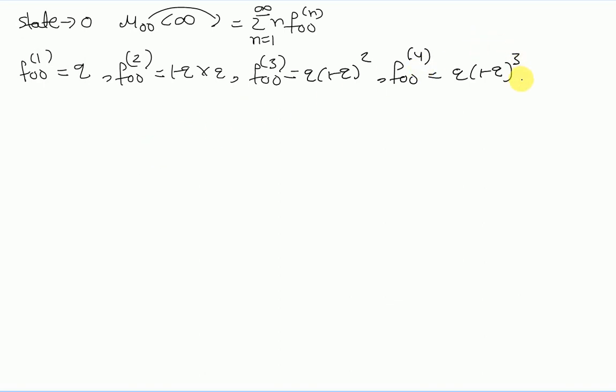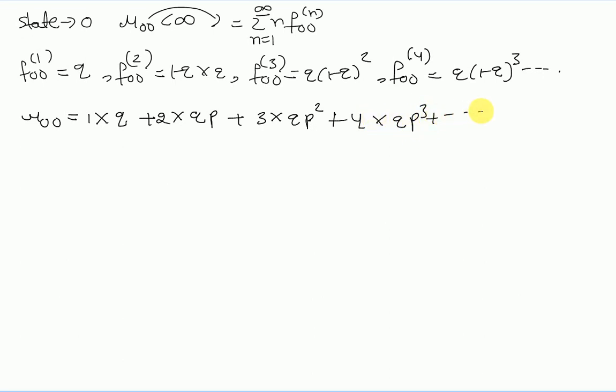Fine, and so on. Let us write 1 minus q equals p for some time. Then mu 00 equals n into f00n, meaning 1 into q, plus 2 into q into p, plus 3 into q into p square, plus 4 into q into p cube, plus so on.